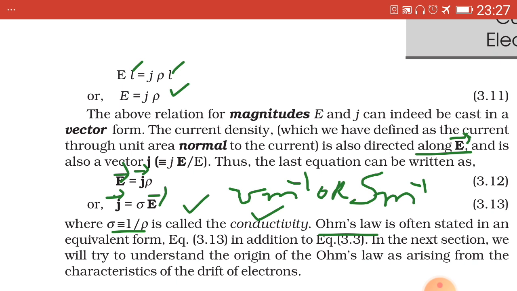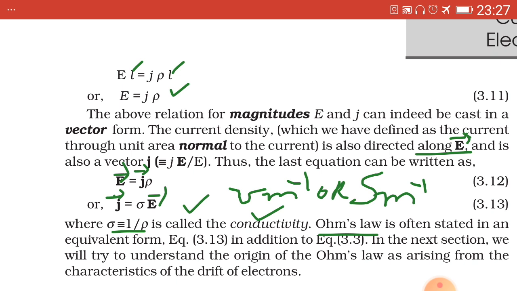Equation 3.12 implies vector J equal to sigma vector E, which has been tick marked. Why do we get this equation, 3.13?